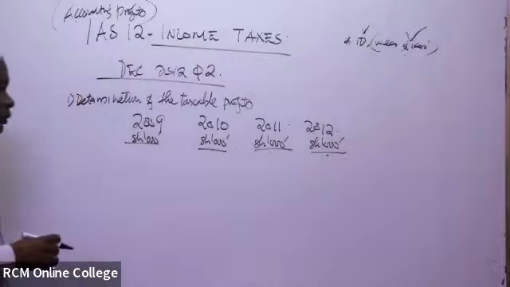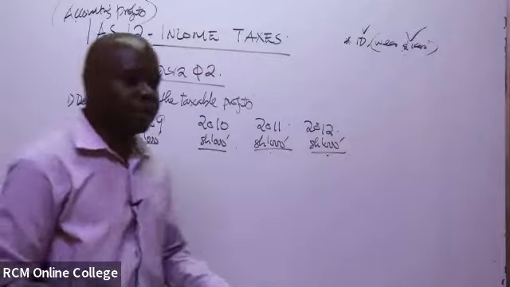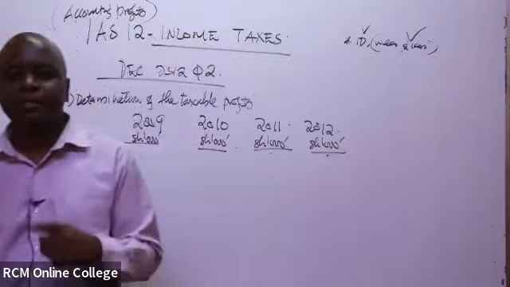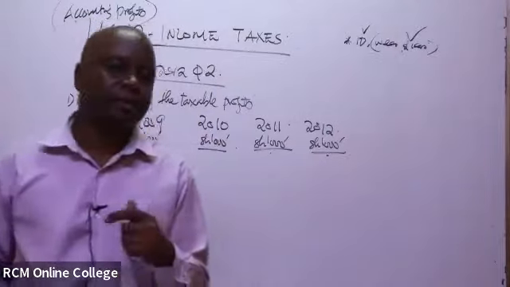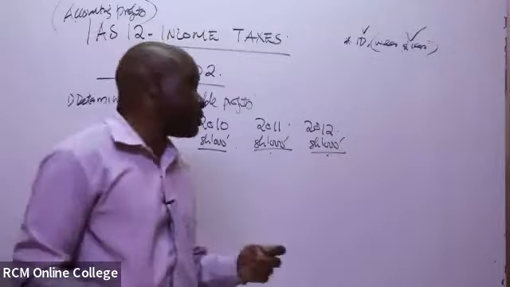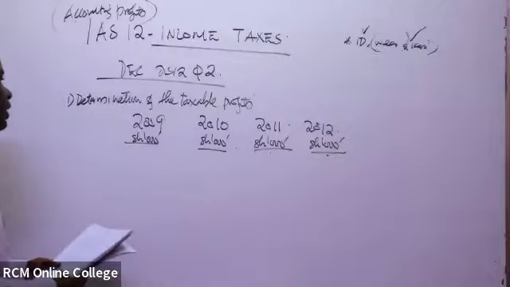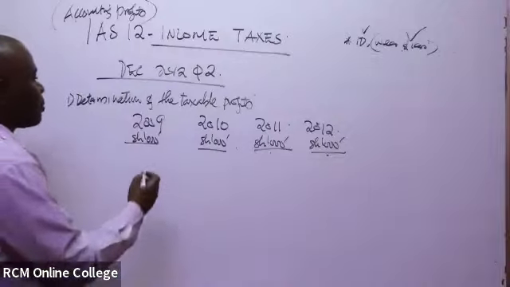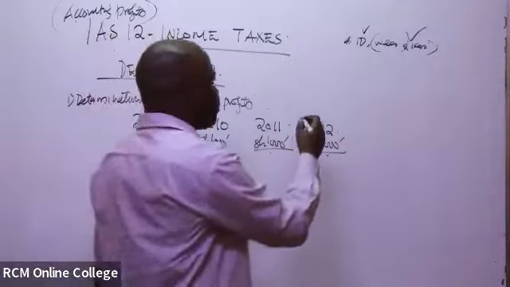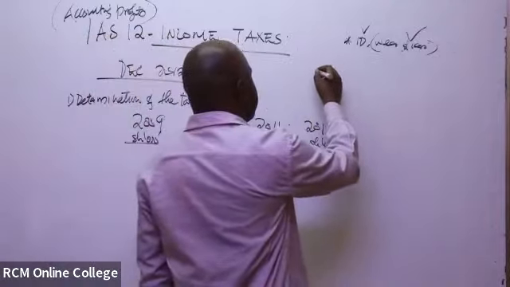So remember, this particular point will sink when you learn. Those who already learned public finance and taxation really understand exactly what I'm saying. But hope the point is going home. In this case, you'll have to readjust the accounting profits to come up with the taxable profits. In public finance and taxation, you start with the profit realized.